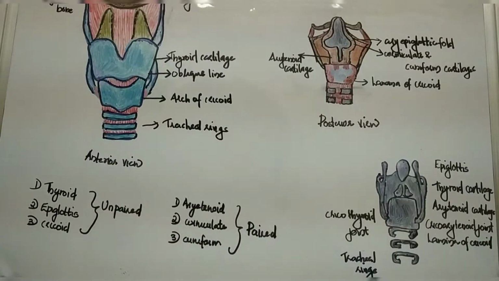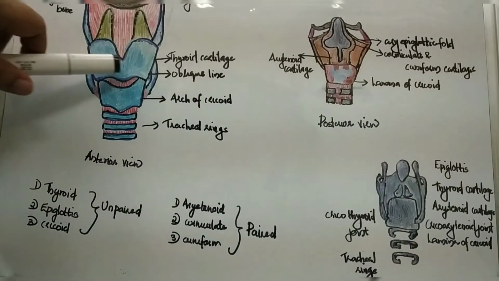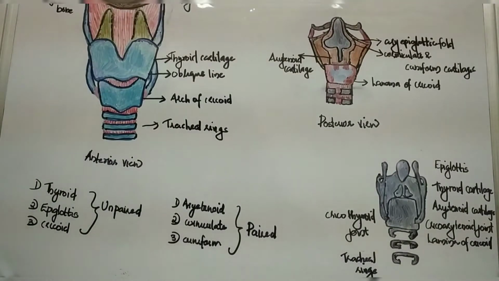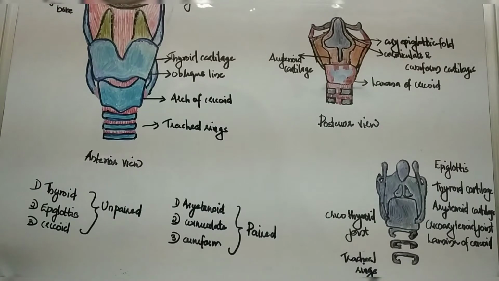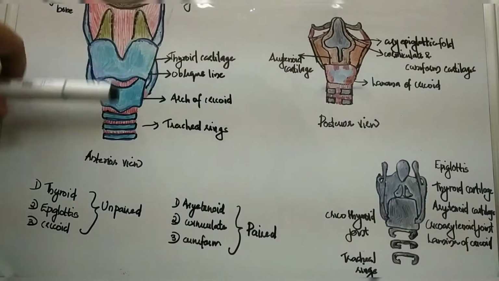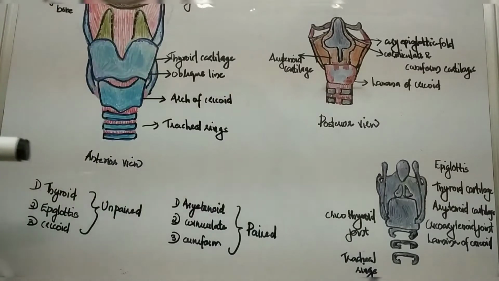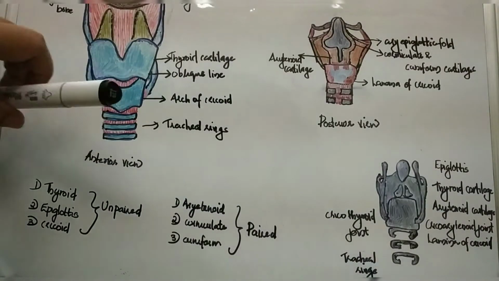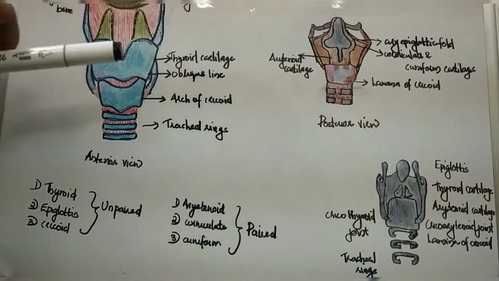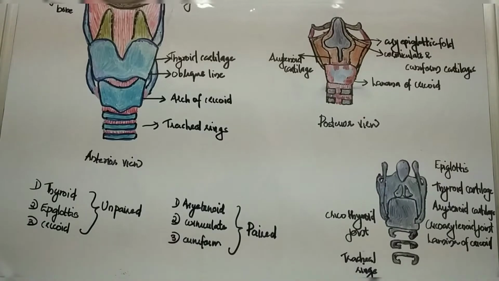Hello everyone, in this video we will discuss the larynx. The larynx is also called the voice box or the sound box. That is, it is responsible for the production of voice. It is also an air passage, and it acts as a sphincter for the inlet of the lower respiratory tract.